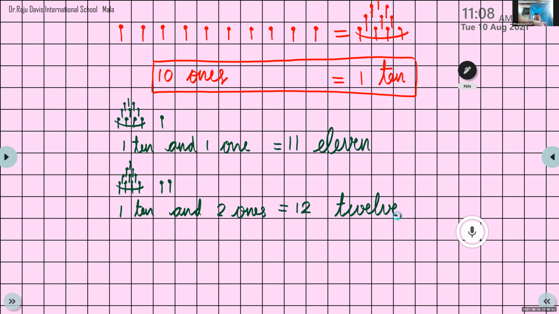Ma'am, what spelling of the 12? TWELVE. Look at the board. It's written here. Yes, Mohammad Iksan is present. Okay, Iksan. Show me the bundle of 10. I didn't see. Did you draw a bundle of 10 in your notebook?